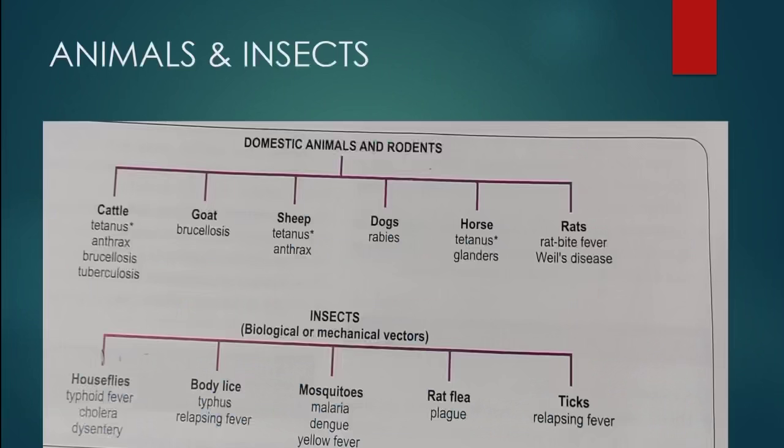Now let us discuss insects. As biological or mechanical vectors, infection could be transmitted through houseflies, body lice, mosquitoes, rat fleas and ticks. Houseflies cause typhoid fever. Body lice can cause typhus, mosquitoes can cause malaria and dengue fever, and rat fleas can cause plague. Ticks can cause relapsing fever.